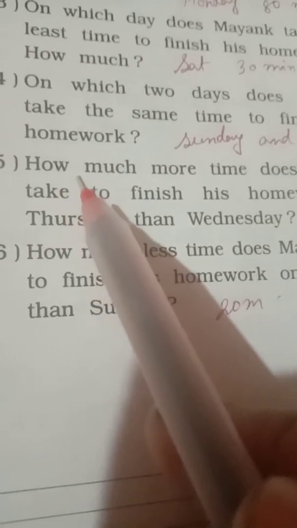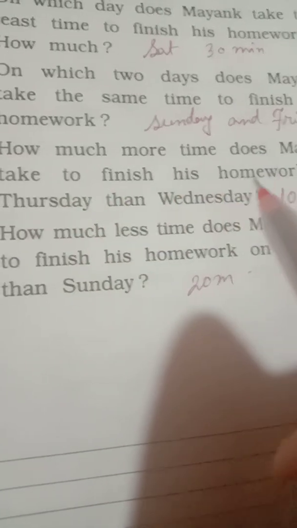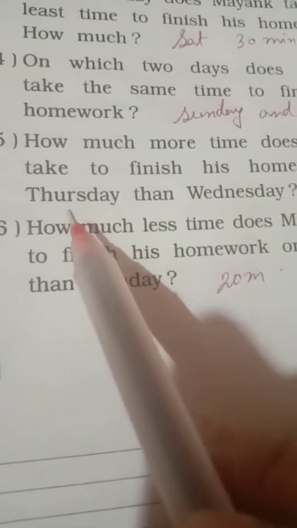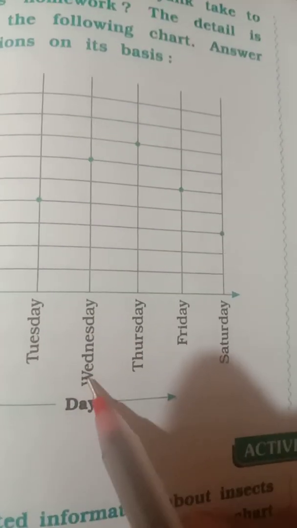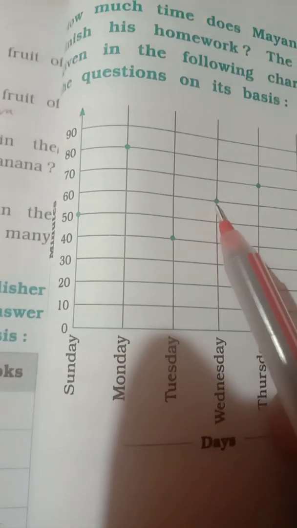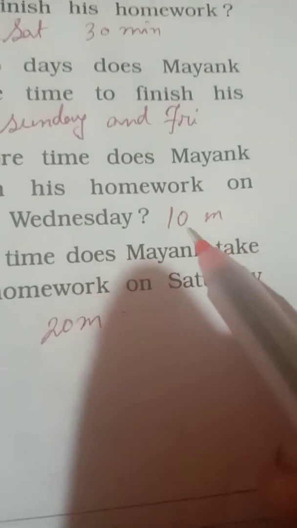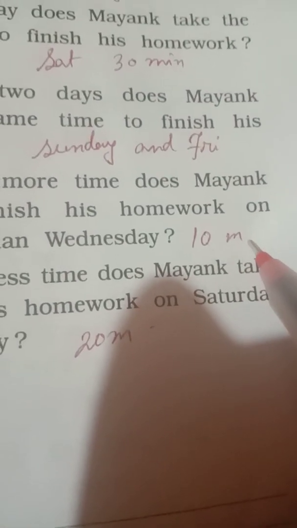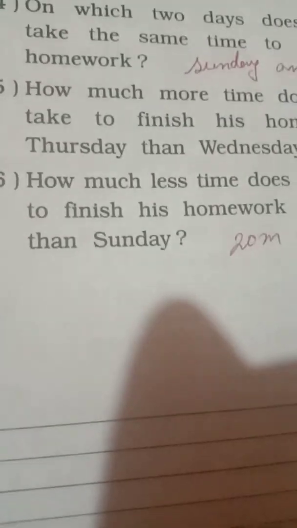Next question. How much more time does Mayank take to finish his homework on Thursday than Wednesday? See here, Wednesday is 60, and Thursday is 70. So 70 minus 60, that is 10 minutes more. He takes 10 minutes more time. Question number 6.